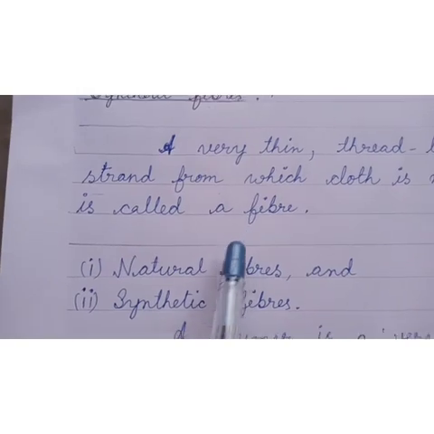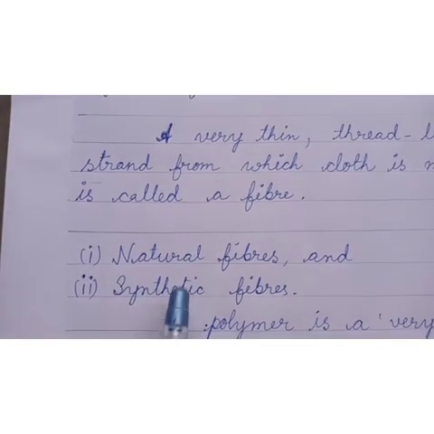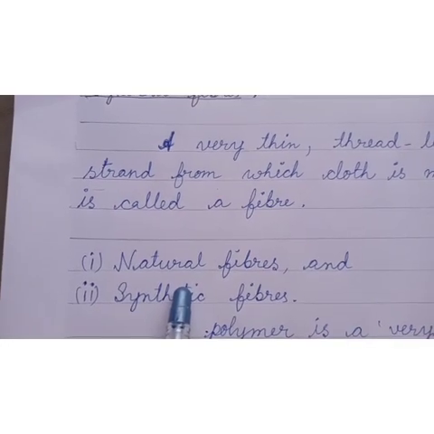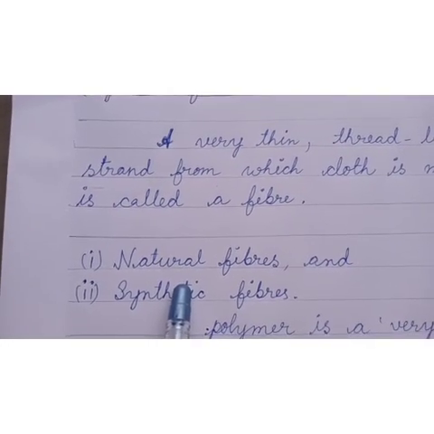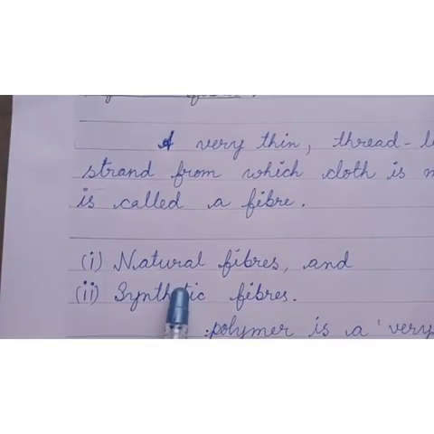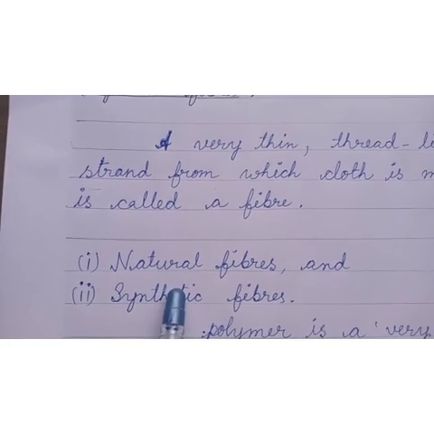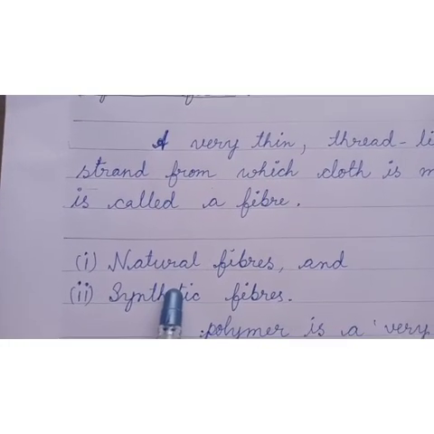Fibers are of two types: natural fibers and synthetic fibers. Natural fibers are the fibers which are obtained from natural raw materials, that is from plants and animals. For example, cotton, flax, jute, wool, silk, etc.